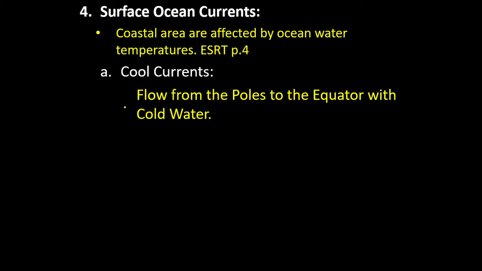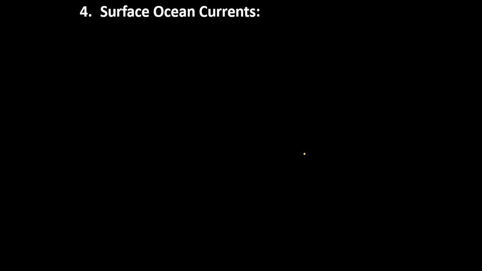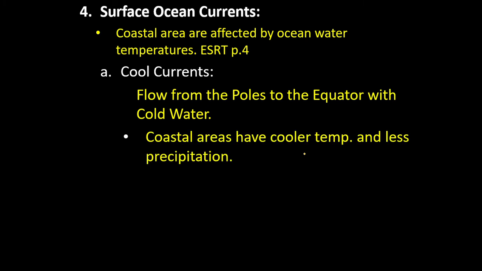Okay? So now, here they are. We could see our cool currents again. Now, the second ones are, I'm sorry, if you have a coastal area that has a cool ocean current near it, it's going to have cooler temperatures and less precipitation. That ocean water is going to stay colder for a longer part of the year, all right? For the winters, right? And then in the summertime, it's going to also stay a little bit cooler.